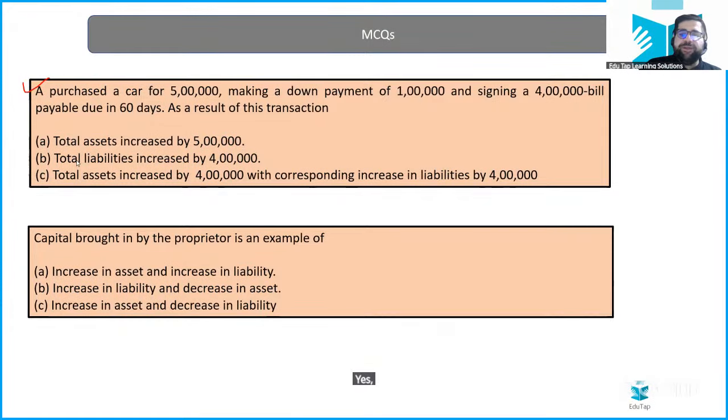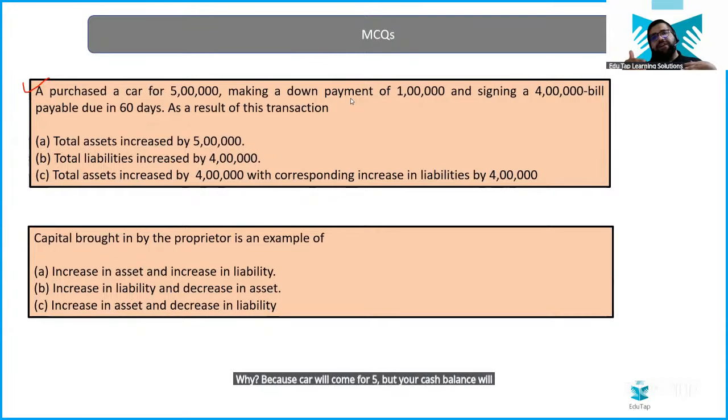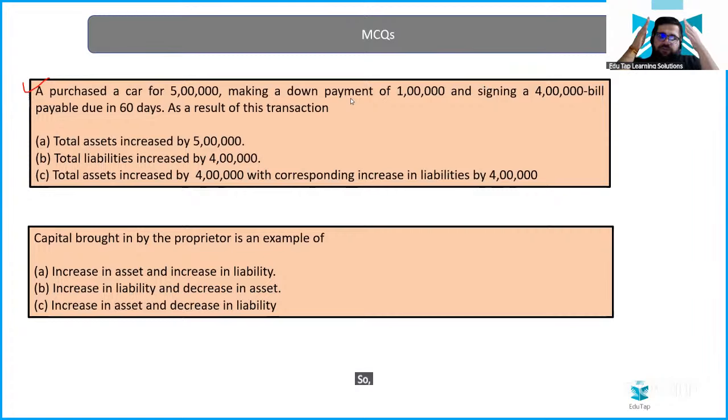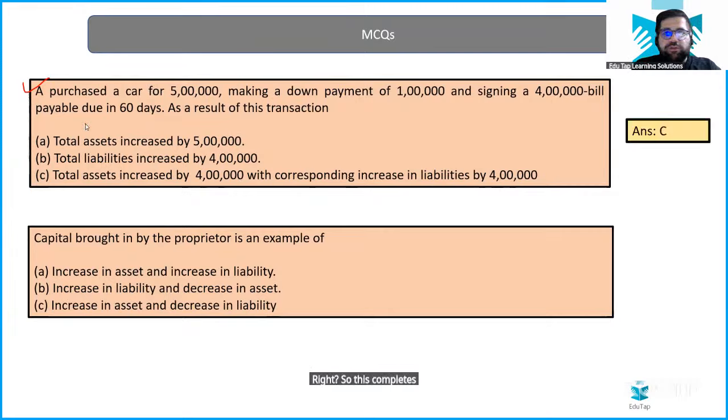Yes, the answer will be option C, because your assets will increase by the value of 5 lakh, but you are making a cash payment, so that will result in a net of 4. Why? Because the car will come for 5, but your cash balance will go down by 1 lakh. So 5 minus 1, 4 lakh will be shown on the asset side, and your total liabilities will increase by 4 lakh. So this completes our question number 1.